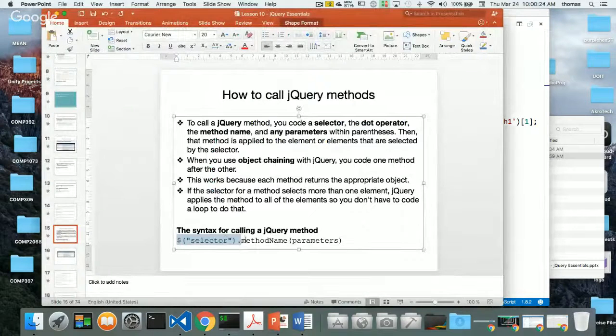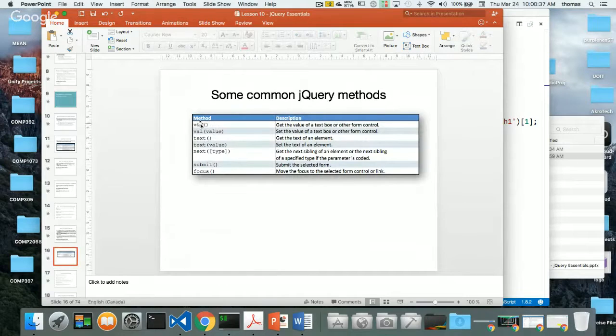So I can use a method on top of my selector, target my selector and have a behavior work on it so that it produces something. Okay, let's see how this works. Here are some common ones. We kind of tried some of this already.